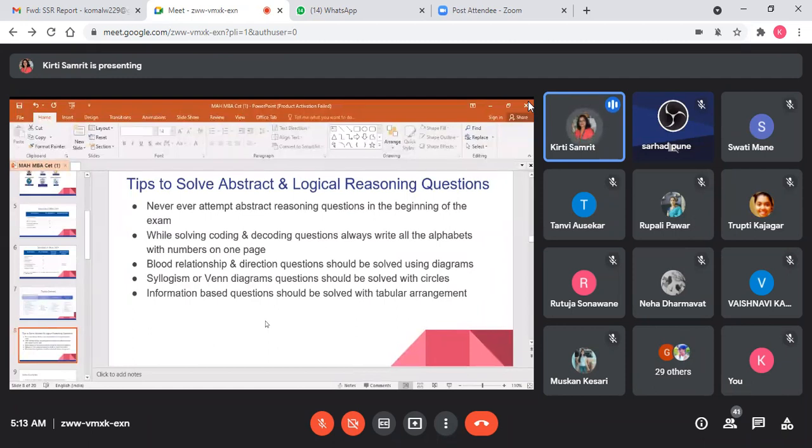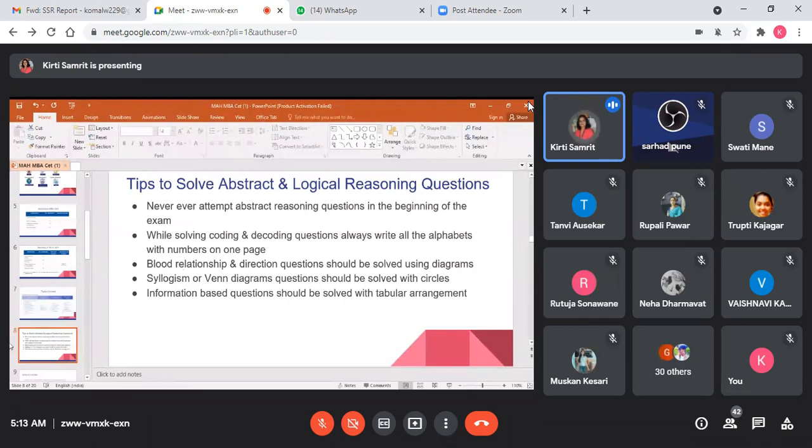Second point: while solving coding-decoding questions, always write all the alphabets with numbers on one page. Whenever you log in, you will get sufficient time. You will get a blank page at the CET center. You have to carry one pen only. You can solve in rough work, but before starting the exam, write down these things on that page.